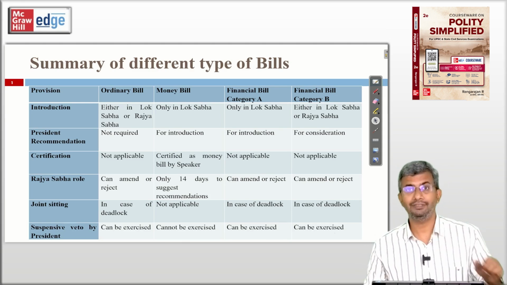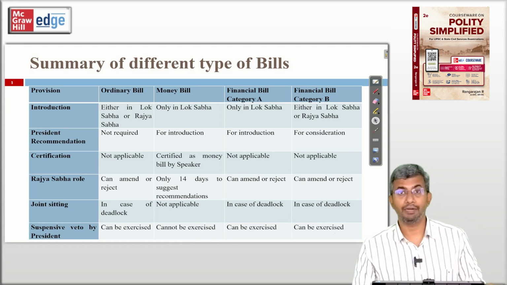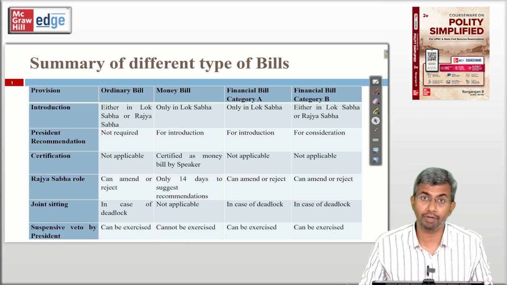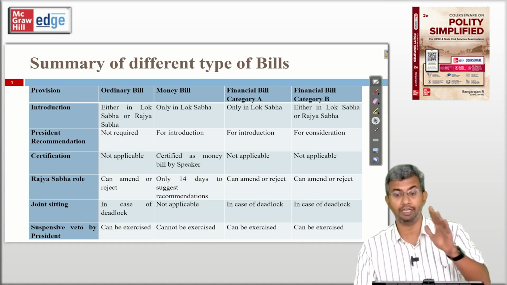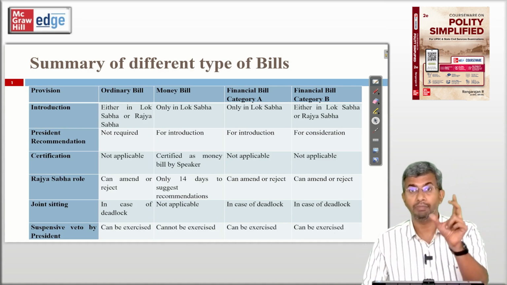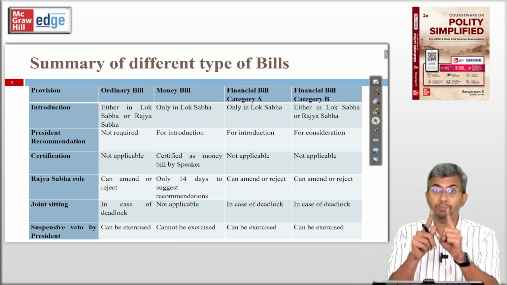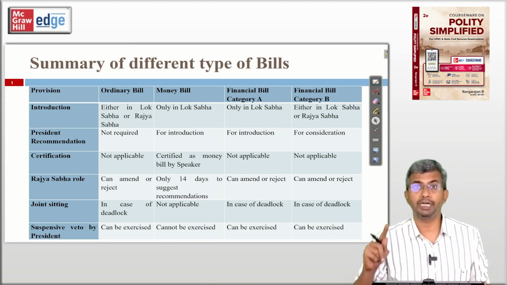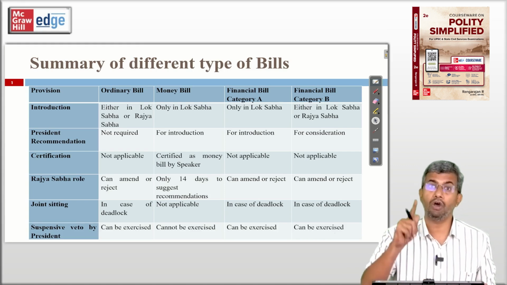But for money bill and for financial bill category A, they can be introduced only in the Lok Sabha. President's recommendation is required for introduction of a money bill or a financial bill category A or category 1. But certification is applicable only for a money bill. Speaker certifies a bill to be a money bill. And the special procedure, only 14 days time for Rajya Sabha to give its recommendations, is applicable only for a money bill. Rajya Sabha cannot amend or reject a money bill.